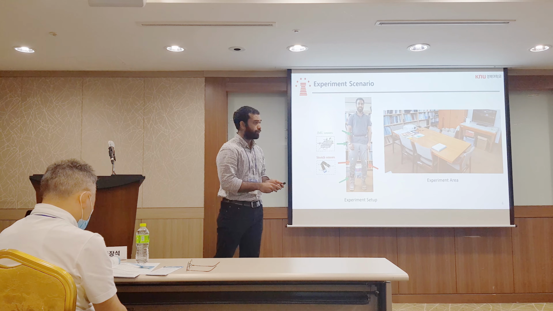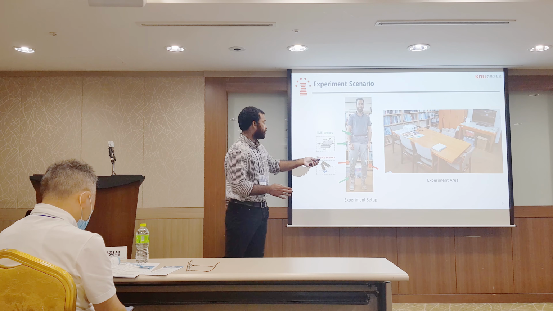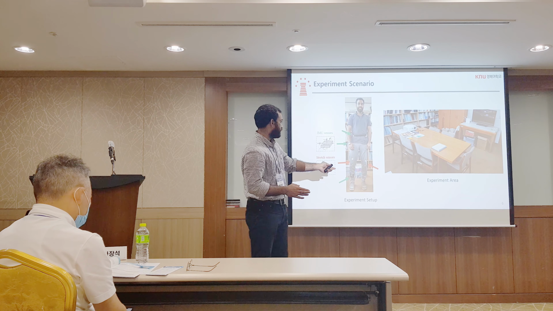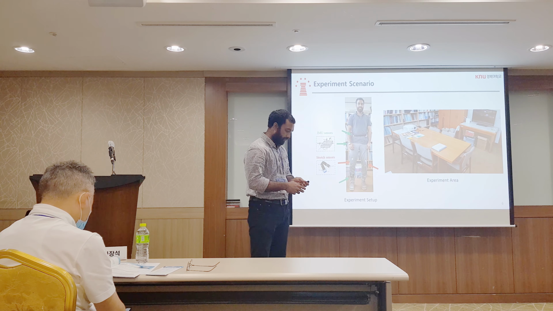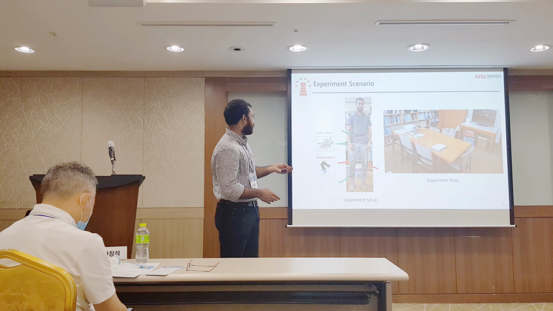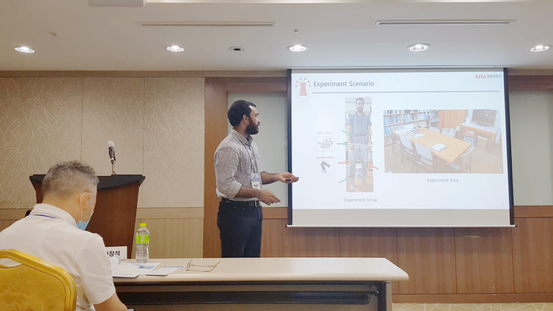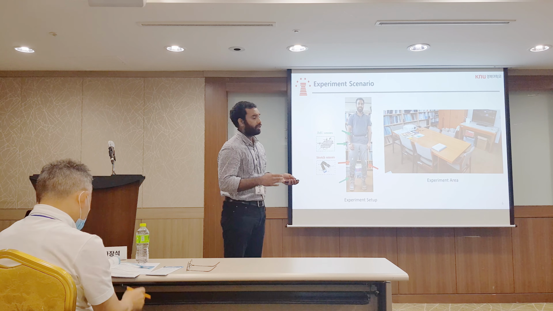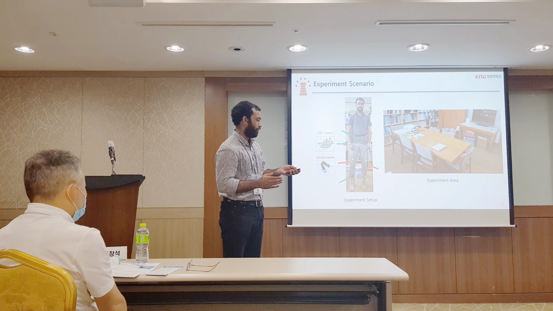So here is our experiment scenario. The user uses two stretch sensors, one on the left leg and one on the right leg, and also three IMU sensors, one on the wrist, one on the waist, and one on the ankle. And here is the experiment area in our laboratory, where the user moved around the table.